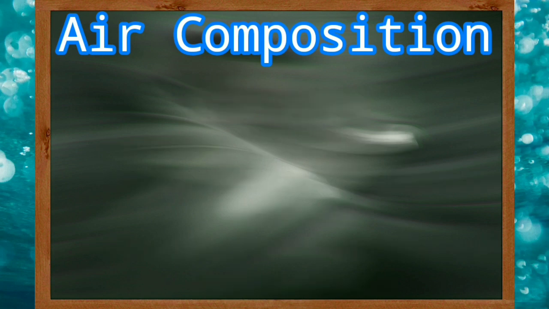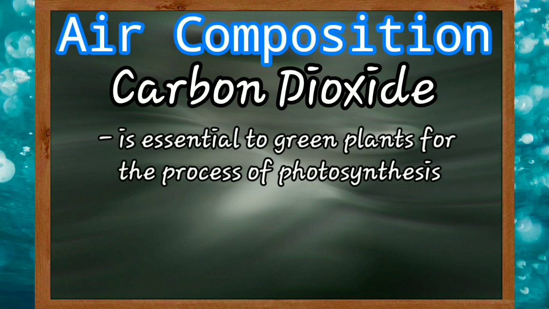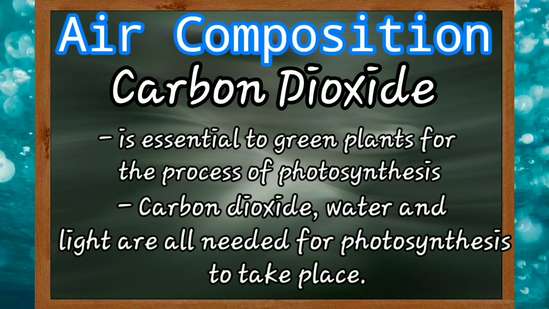Next, we have carbon dioxide. What is carbon dioxide? It is essential to green plants for the process of photosynthesis. They cannot make food on their own without carbon dioxide. Carbon dioxide, water, and light are all needed for photosynthesis to take place. Carbon dioxide, in its very small amount present in the air, is essential for plants to survive.